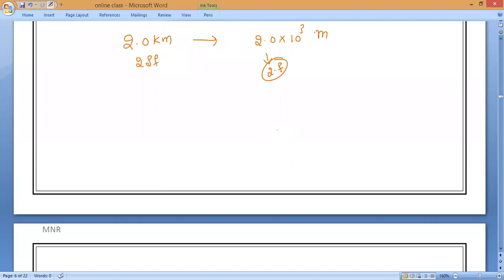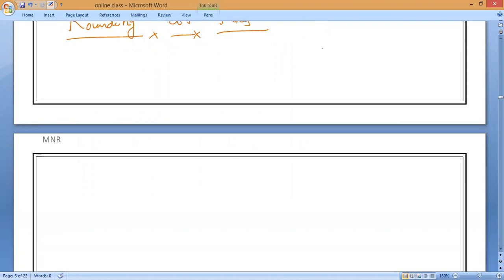Now, the next concept: rounding off rules. This is also very, very important. Based upon this only, we get NEET questions. We will solve many questions after this. So if you are okay, we proceed. Remember this, all of you. This is like a class three concept from when we were studying.